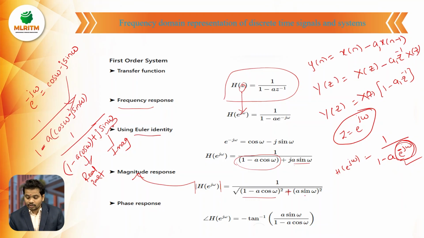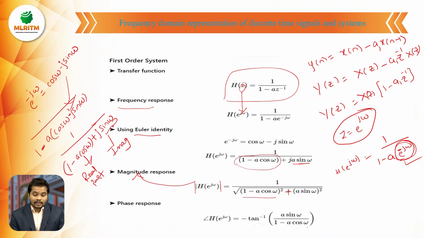A sin omega, so a sin omega whole square. Next one is phase. Phase is nothing but minus tan inverse of imaginary by real. The imaginary term is a sin omega by 1 minus a cos omega. Like this, we can derive the frequency response for a system of any order.